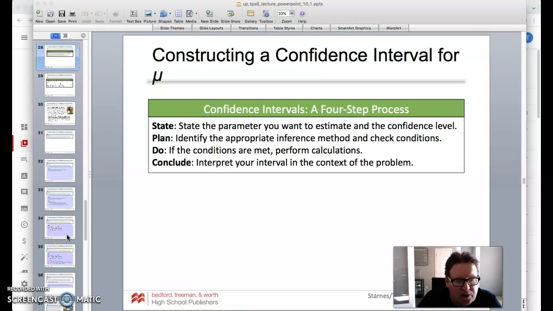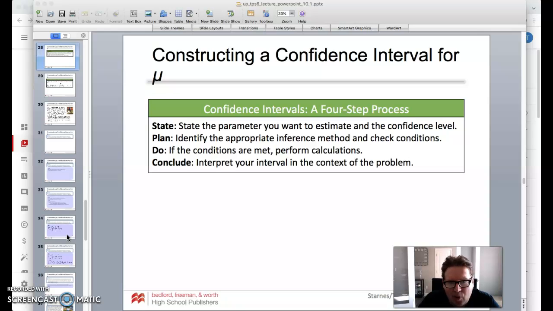All right, we're back here in section 10.1, second part, and we're going to be looking at constructing a confidence interval for the population mean. And we're going to state the parameter. Again, the state, plan, do, conclude. We're going to state that parameter that we want to estimate and find in the confidence level.